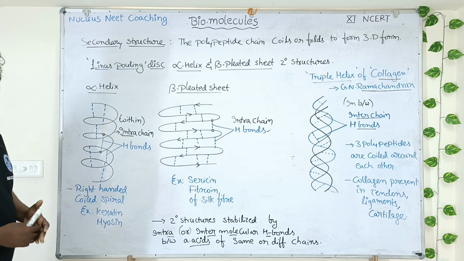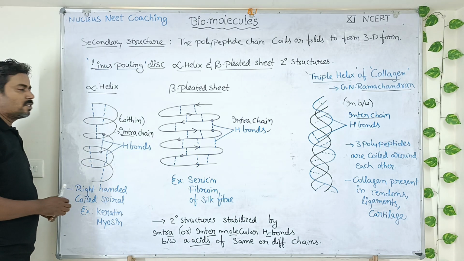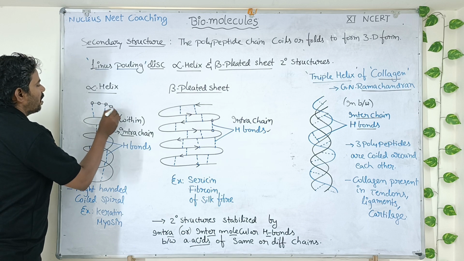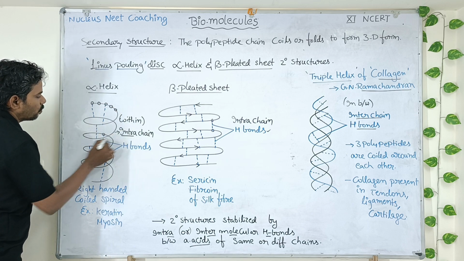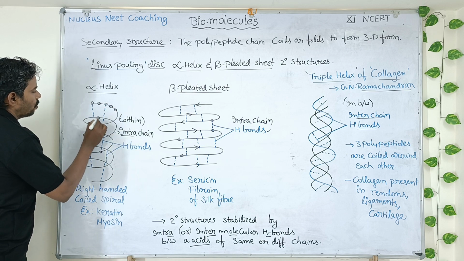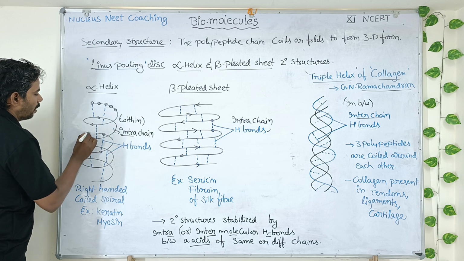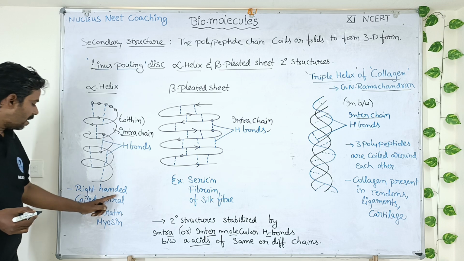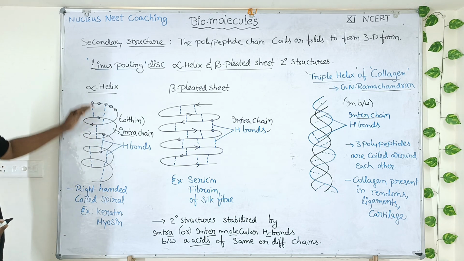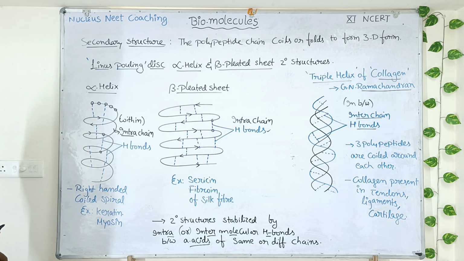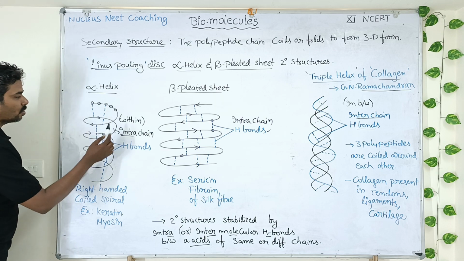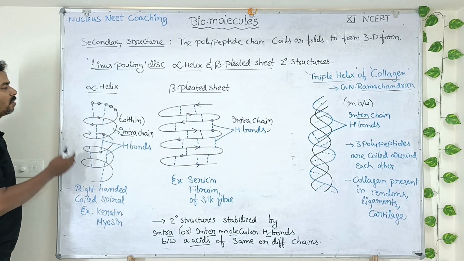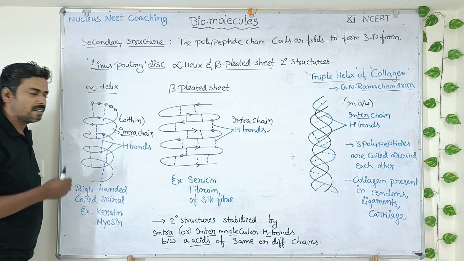In an alpha helix structure, a single polypeptide chain which is made up of different types of amino acids like this undergoes spiral coiling. It is a right-handed coiled spiral. You can see over here, this is called the alpha helix structure. Because of this spiral coiling, a spring-like structure is formed. We call it the alpha helix protein structure.